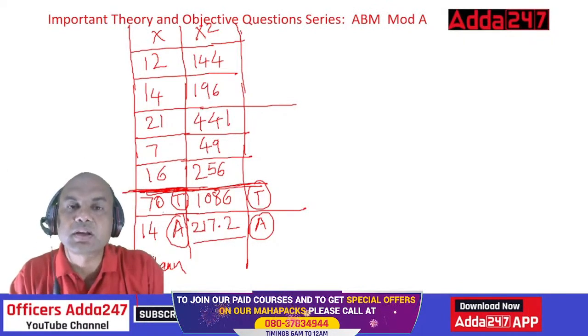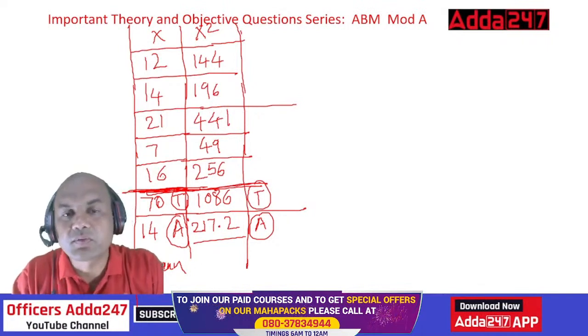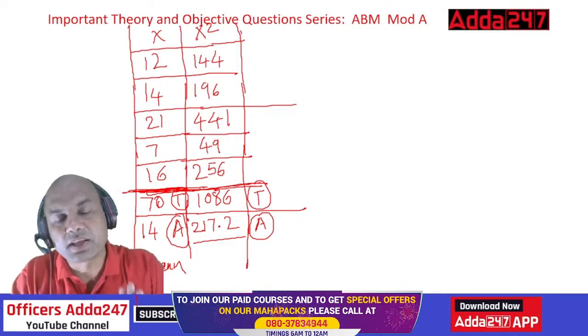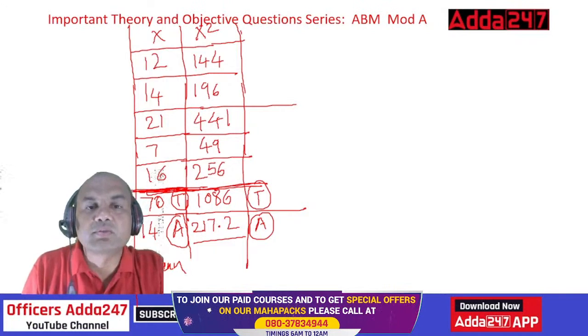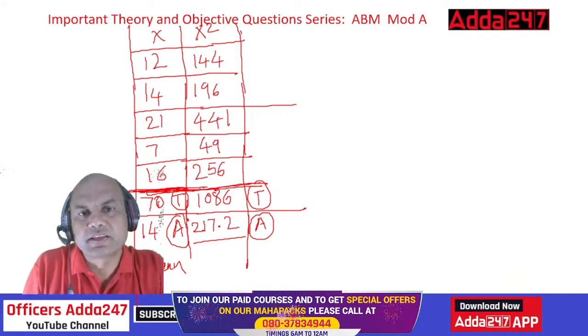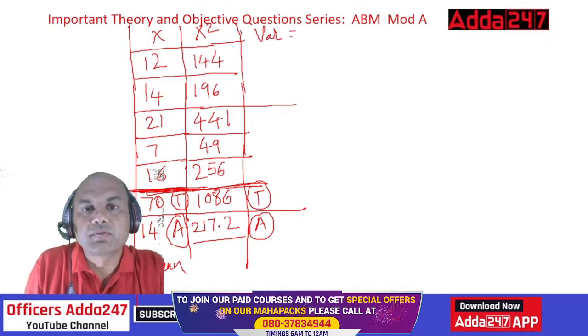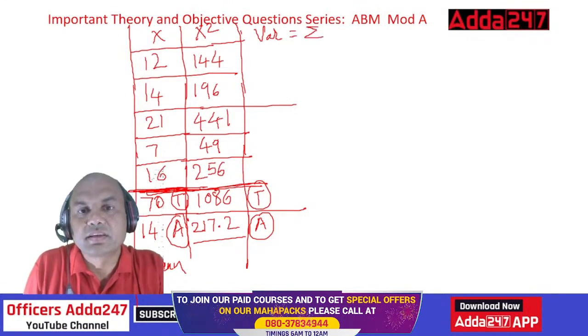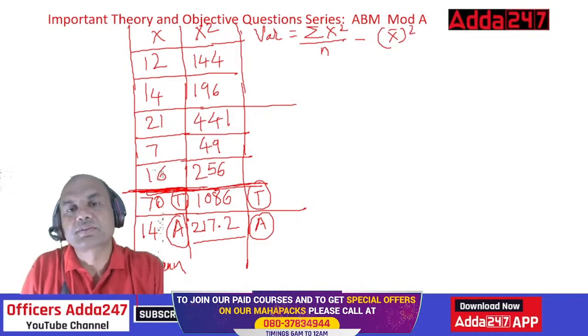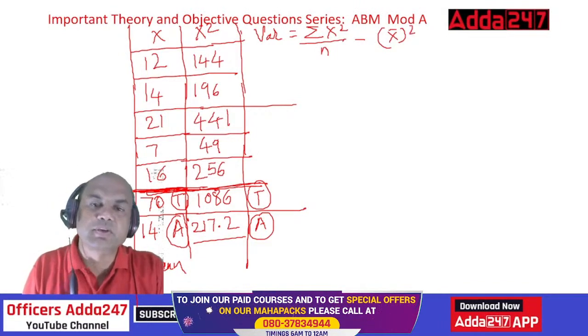So x I've got it, x square I've got it. Now what do I want? I want standard deviation and variance. First get the formula for variance. Variance is very easy. Variance equals summation x square upon n minus x bar square.